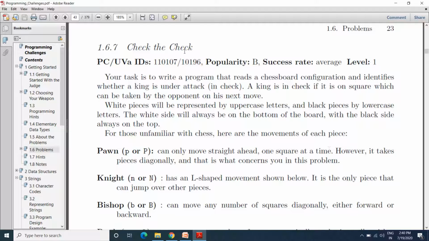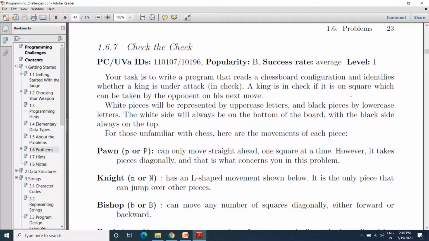Your task is to write a program that reads a chessboard configuration and identifies whether the king is under attack. A king is in check if it is on a square which can be taken by the opponent on his next move. White pieces will be represented by uppercase letters and black pieces by lowercase letters.